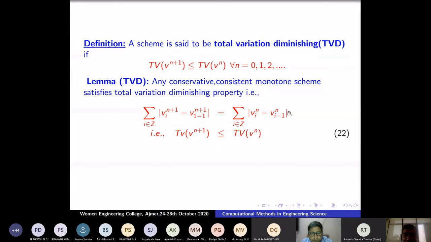This is one more condition, called functions of bounded variation. The solution should not only be stable, it should be in the class of functions of bounded variation. Okay, so now I will go back to the question.